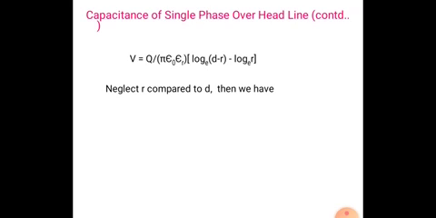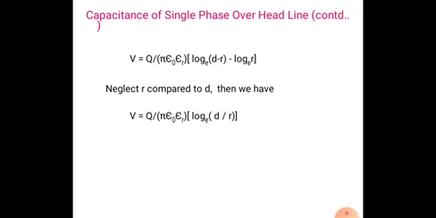That is V is equal to Q by pi epsilon into log e (d minus r) minus log r. Now neglect r compared to d. In log e (d minus r), neglect r compared to d, because the value of r will be very small compared to d. So we are neglecting that term. So V is equal to Q by pi epsilon into log D minus log R.